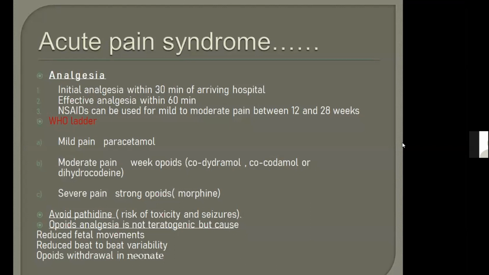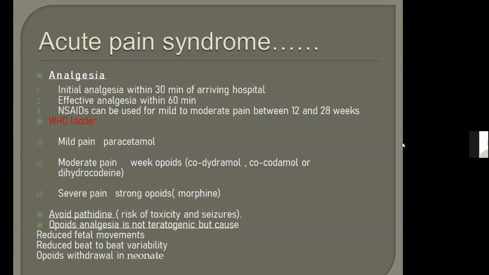Okay, NSAIDs for mild to moderate pain can be used between 12 and 28 weeks. Remember it, students, it is very important. From 12 to 28 weeks, you can give NSAIDs for mild to moderate pain. In painful crisis, we have to follow the WHO ladder. For mild pain, you will give paracetamol. For moderate pain, you will give weak opioids.